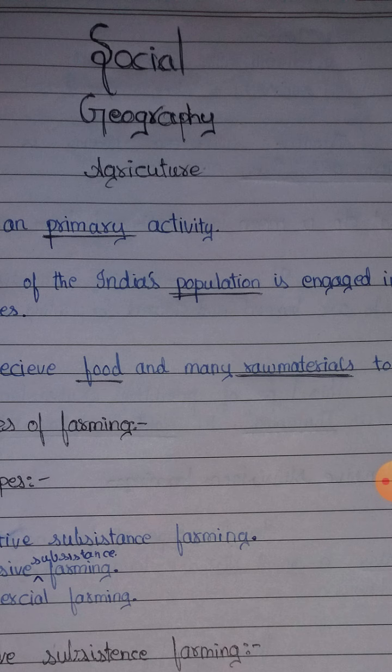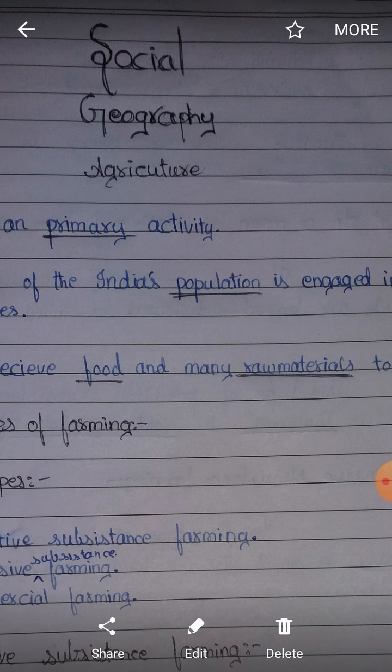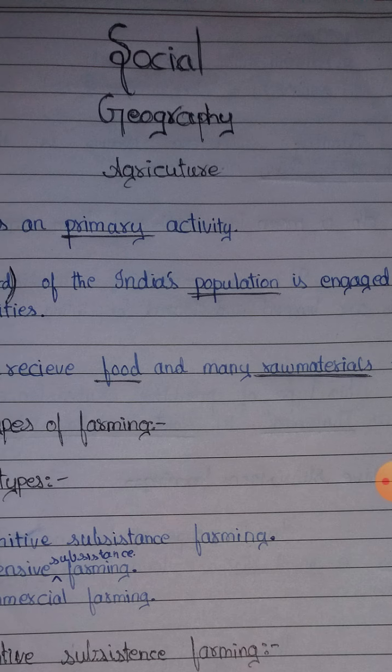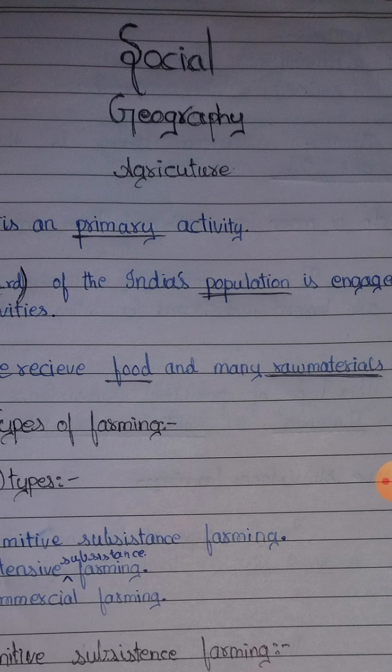Primary activities are the producers of raw materials, and secondary activity is the section where these raw materials are made into useful substances. Tertiary activity gives protection or does some helpful things for the primary and secondary activities.